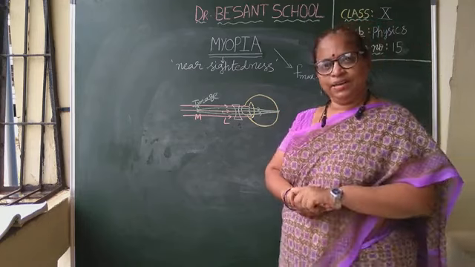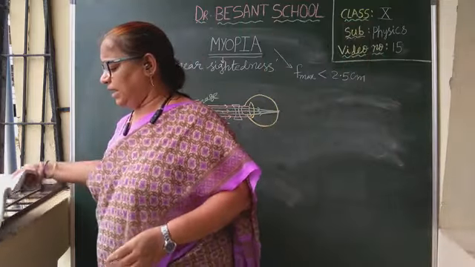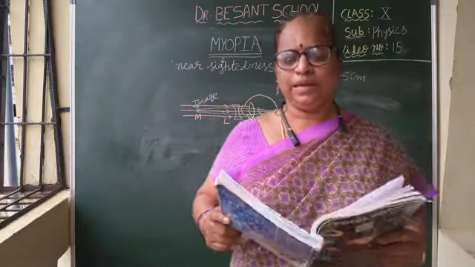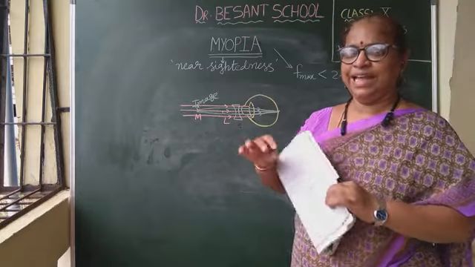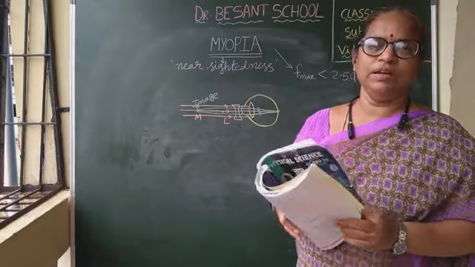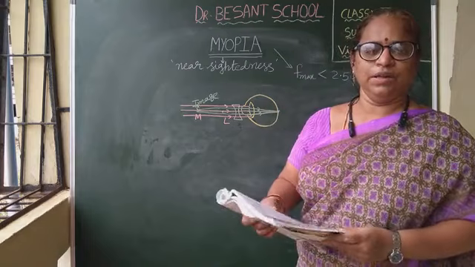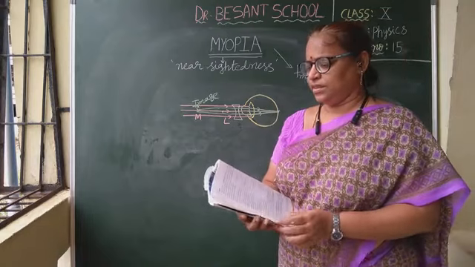All understood, children? Let us see in the textbook. These diagrams are very important. The diagrams as well as this answer form an essay question, a 4 marks question, which is very important. Let us see in the book once.